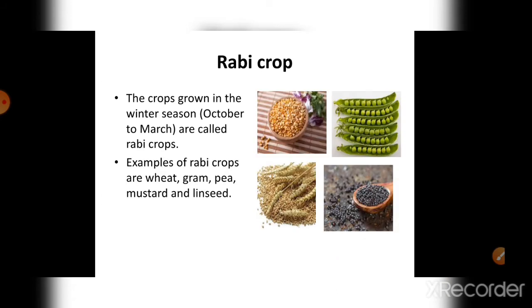Next, rabi crop. We have seen that kharif crop is sown in the rainy season. Now rabi crop is sown in the winter season. In India it is from October to February or March, something like that. So they are known as rabi crops. Examples are wheat, linseed, pea, mustard and so on.